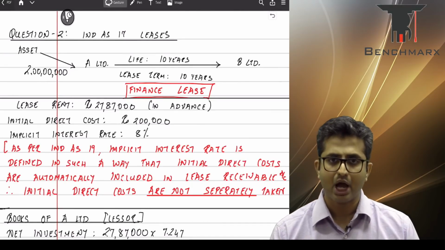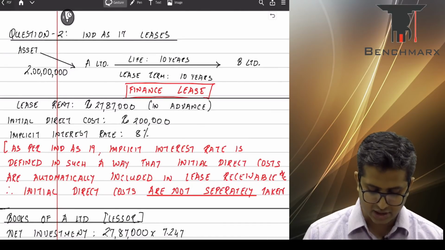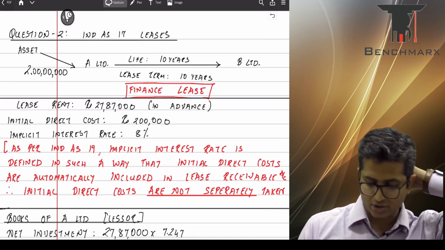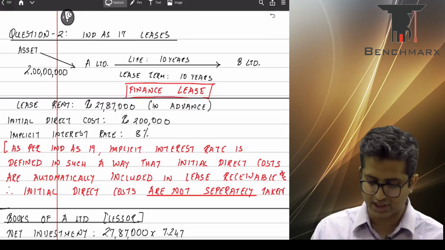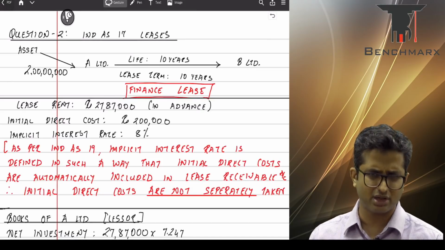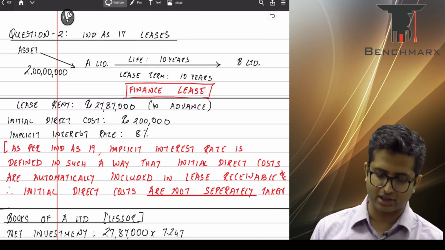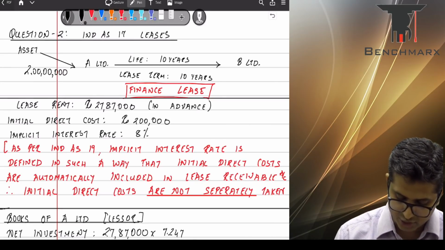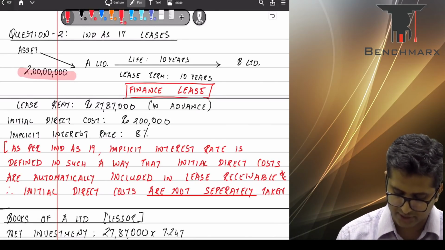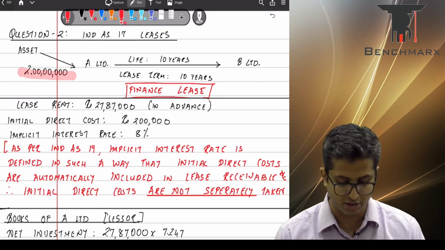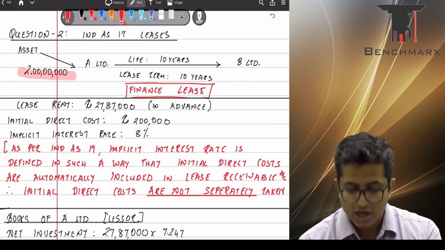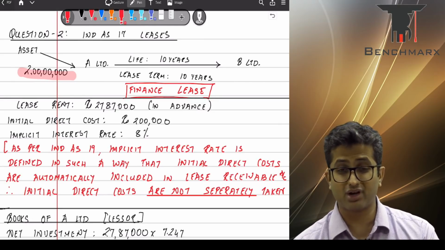This is on leases. So A Limited, as per the facts of the question, purchases a machine for around 2 crores. There are a couple of printing mistakes in this question, I guess. If you see your study material, it says the asset is acquired for 20 lakhs. It should actually be 2 crores over here. So type the numbers properly, acquired for around 2 crores. Okay, A Limited immediately leases it out to B Limited for a 10-year period.